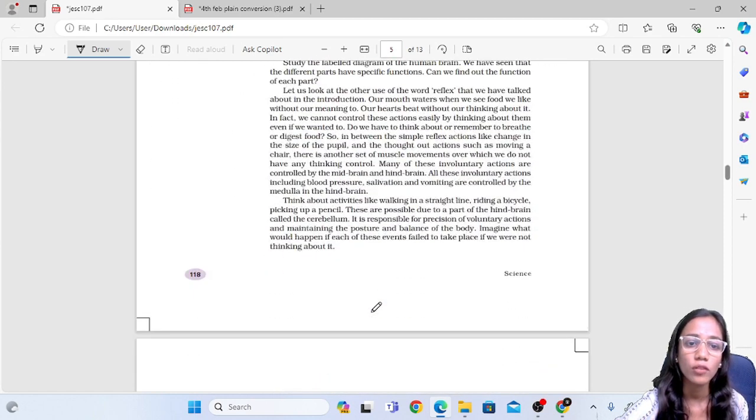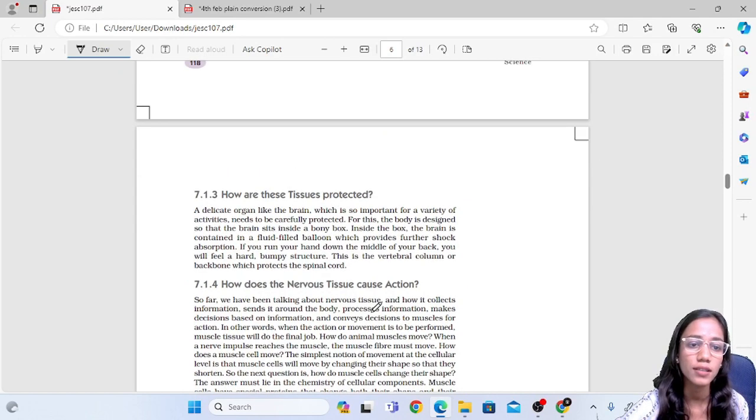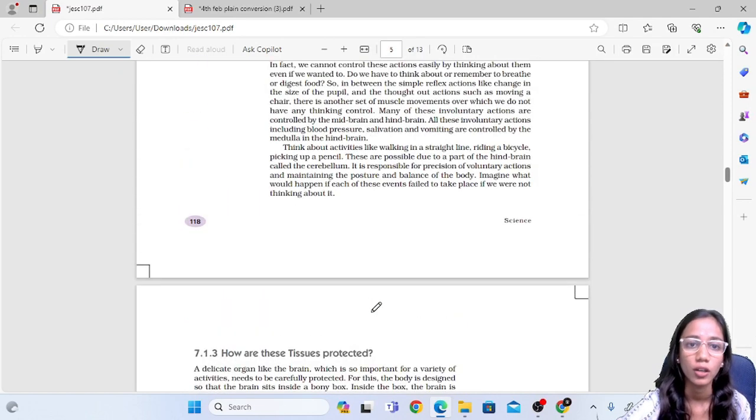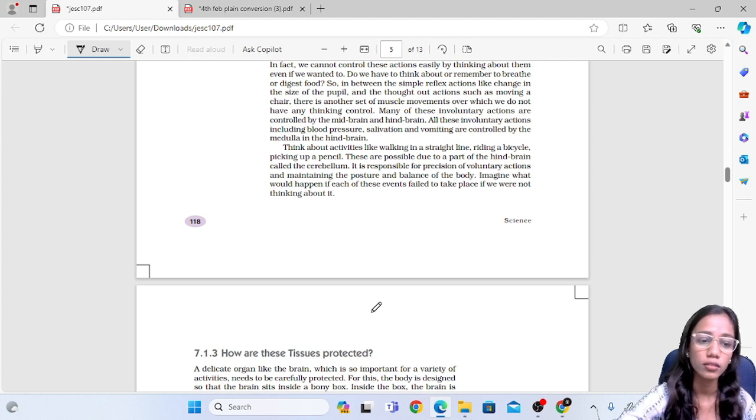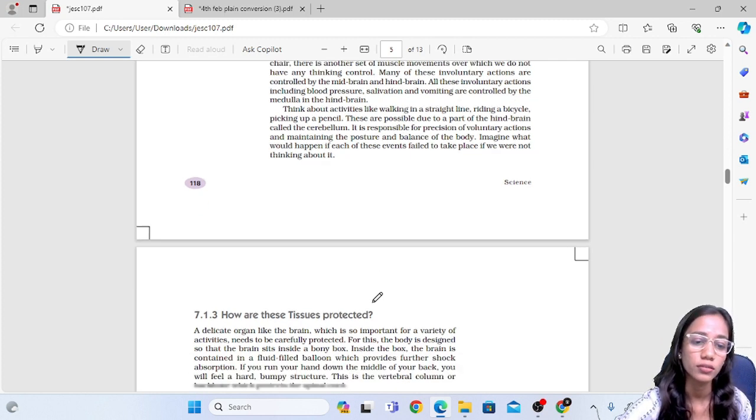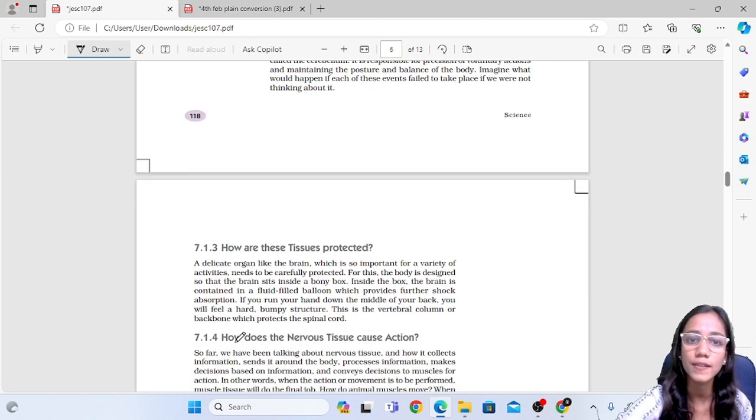Now we have already studied in our previous classes that the brain is protected. It is a very sensitive tissue and it has to be protected. So the brain is protected with the help of a bony box. This bony box is called the skull.